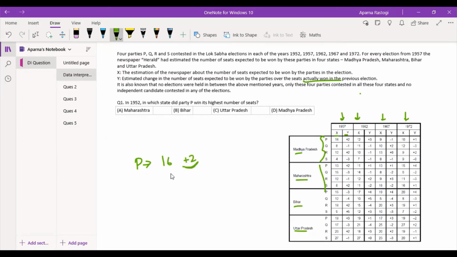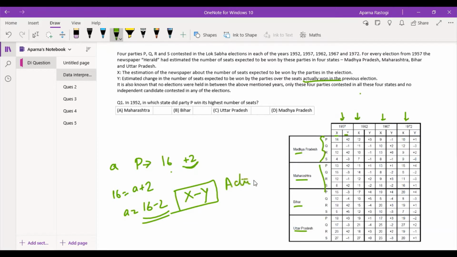So the estimated value is 2 more than the previous actual value. So if the actual value was A, can I say that 16 is equal to A plus 2? Or I can say A is going to be 16 minus 2. So basically what we have done is X minus Y, which has helped us to determine the actual value of the previous year. You can use this method to determine the actual number of seats of different years and answer the questions. So with this, please do try out the first question.